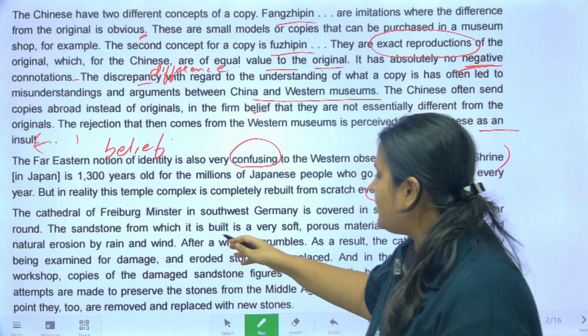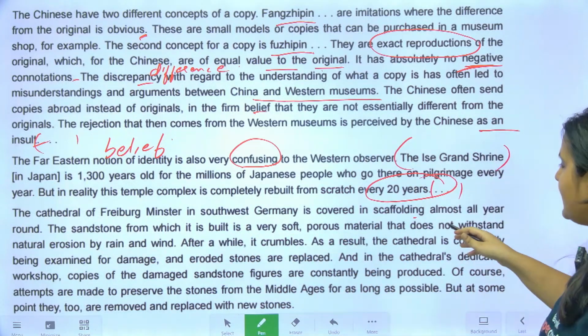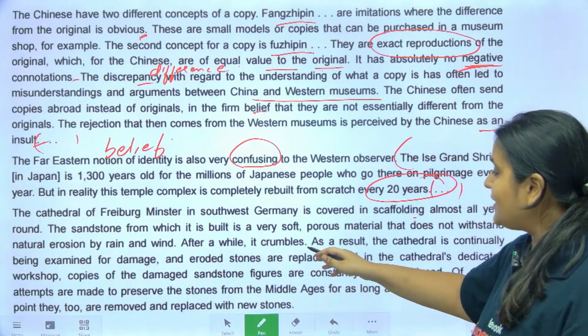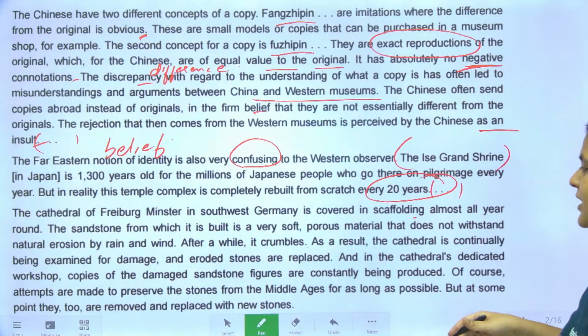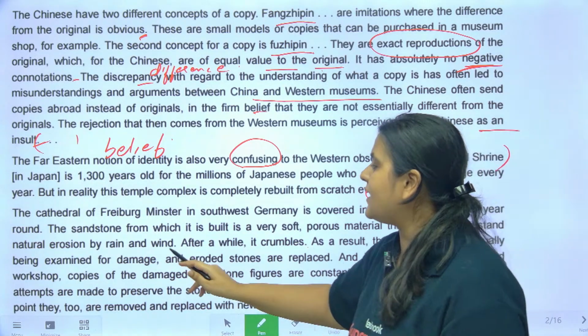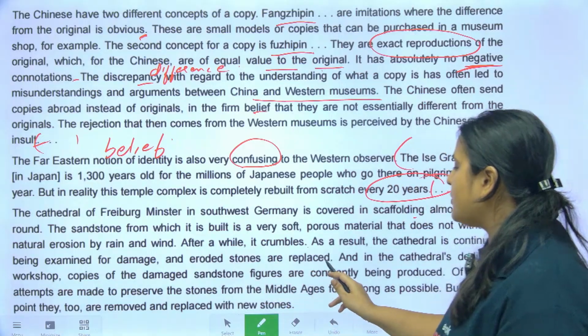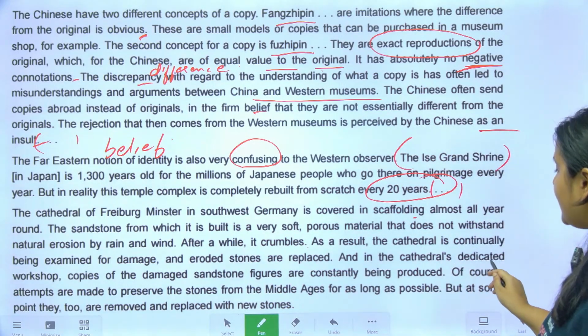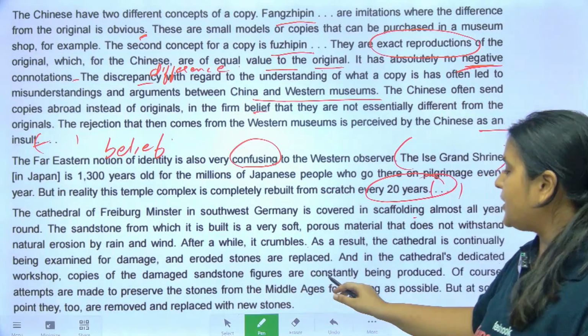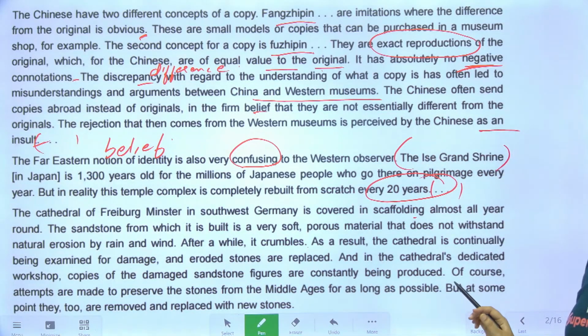The sandstone from which it is built is a very soft porous material that does not withstand natural erosion by rain and wind. After a while it crumbles, so for that they keep it in scaffolding. As a result, the cathedral is continually being examined for damage and eroded stones are replaced. In the cathedral's dedicated workshop, copies of the damaged sandstone figures are constantly being produced. So they make copies and replace them.